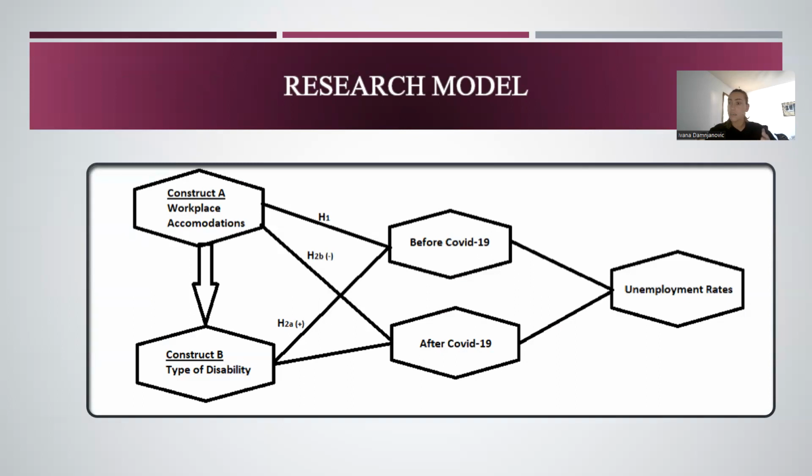COVID-19 is the significant indicator. So we will be looking at the years before COVID-19, specifically 2018 and 2019, and after COVID, we'll specifically look into 2021 and 2022. The unemployment rates will represent our dependent variable, and that is also something that we want to investigate, to see if any of these variables are having a significant impact on those unemployment rates.